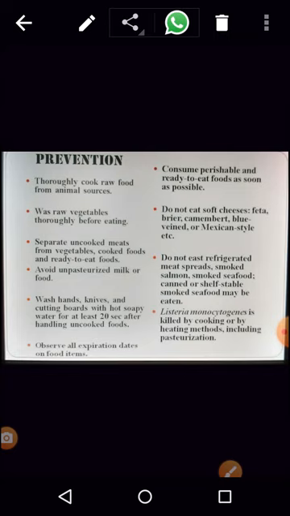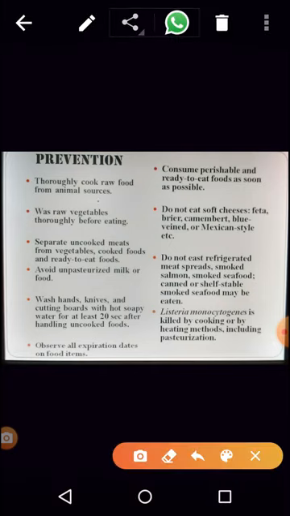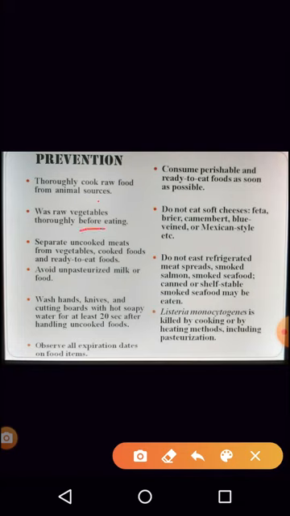Now, how do you prevent it? Definitely cook the food well. You know the temperature range for this organism is around 0 to 45. So above 45 degrees the organism can hardly survive. So cook the food well. Avoid eating raw food like salads. Wash the raw foods and vegetables thoroughly, because I told you it can spread through soil and the manure that is used.